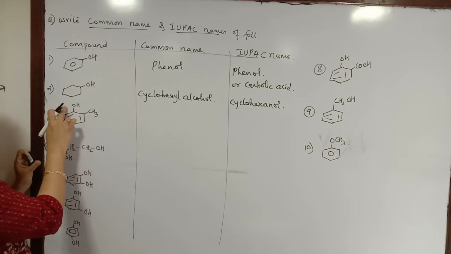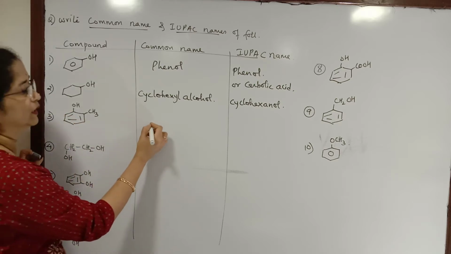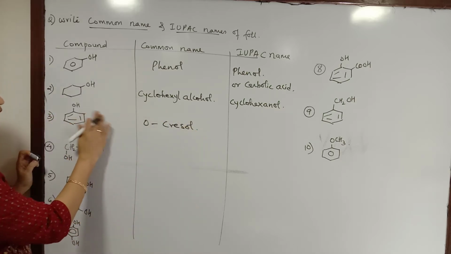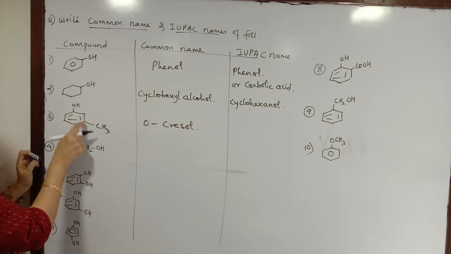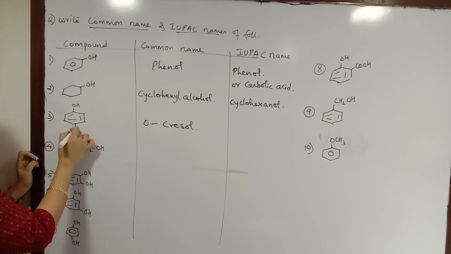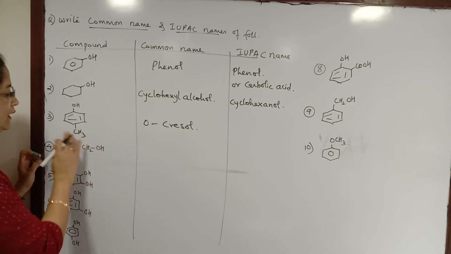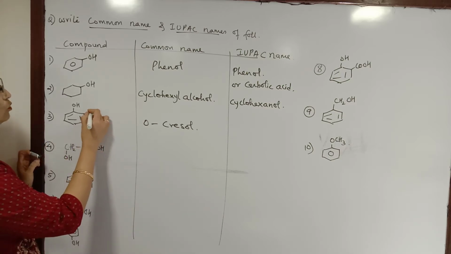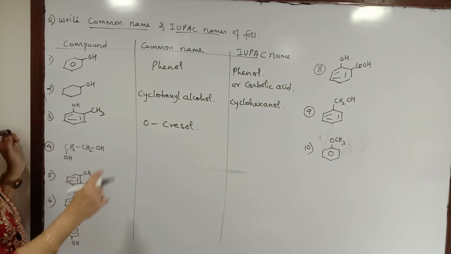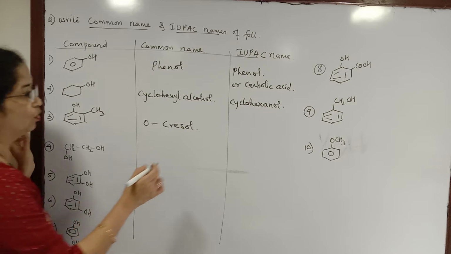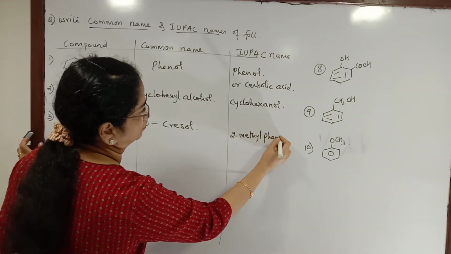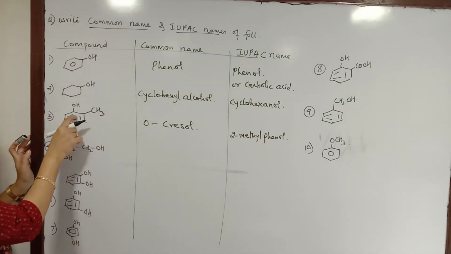In this case, there is an OH group bonded to a benzene ring and a methyl group. This is called orthocresol. But if the methyl group was at this position, it would be metacresol. And if the methyl group was in para position with respect to the OH group, it would be called paracresol. So those would be isomers. Here the methyl group is at 1,2 position, so this is orthocresol. It is also called 2-methyl phenol, so the OH group is given the lower position.